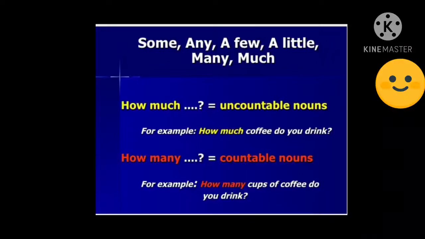Next, if we add cups of coffee, cups of tea, then that becomes countable, because I want a cup of coffee, I want a cup of tea. I want a glass of juice. If we say only juice, that is uncountable. If we say a glass of juice, that is countable. So we just make some modifications. So, how many cups of coffee do you drink?